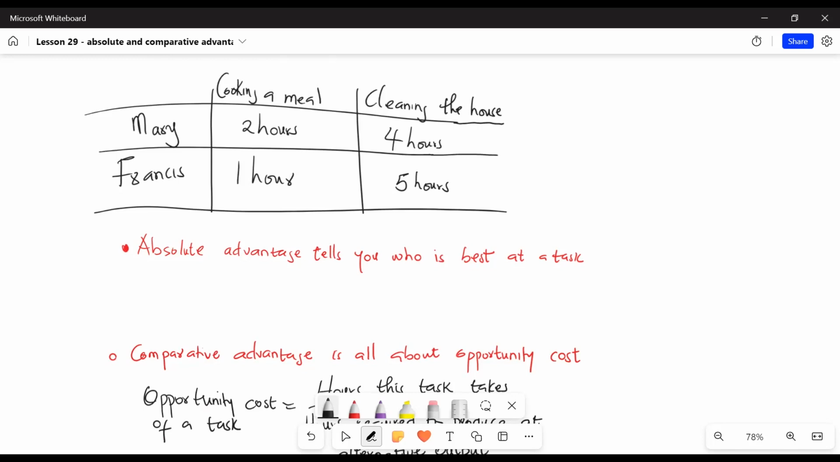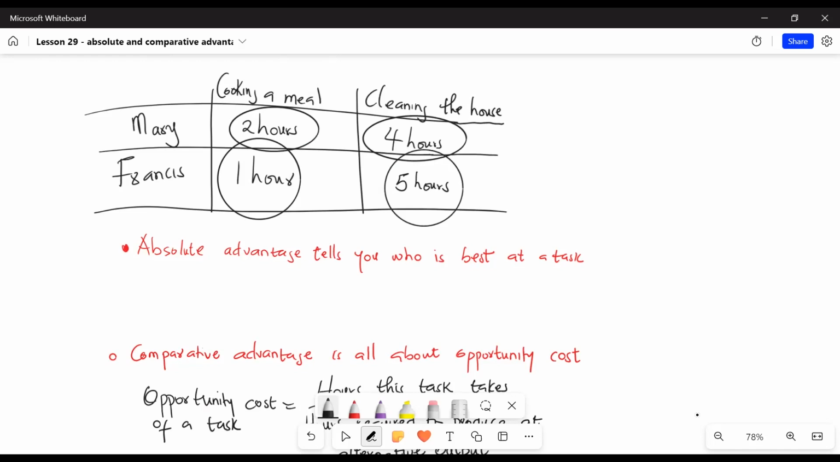In this table, we have two roommates who can either cook a meal or clean the house. Mary can cook a meal in 2 hours, but it will take Mary 4 hours to clean the entire house. And Francis can cook a meal in 1 hour, but it will take Francis 5 hours to clean the entire house. So the question here is, how should they assign these tasks?